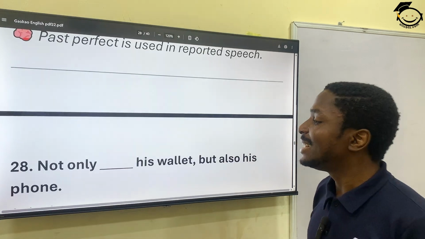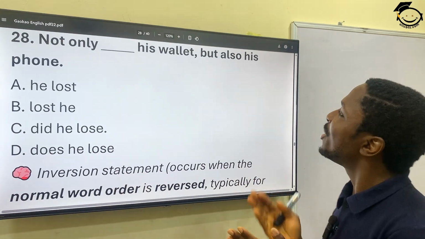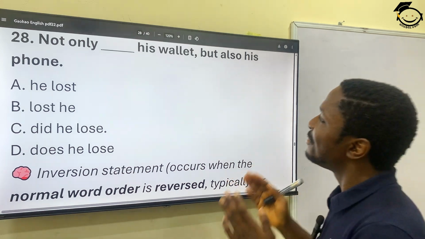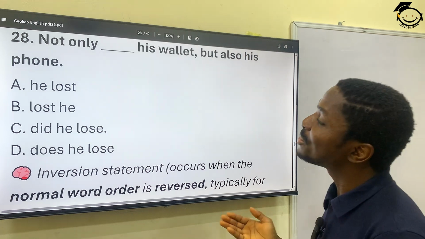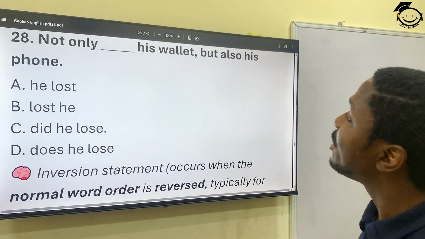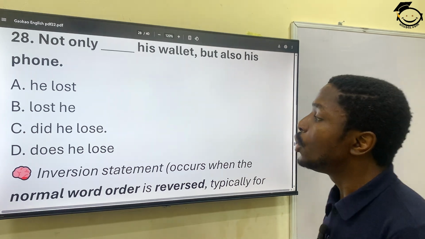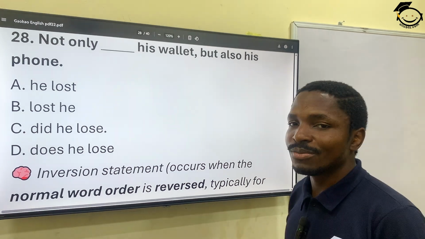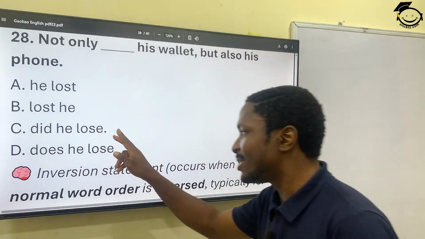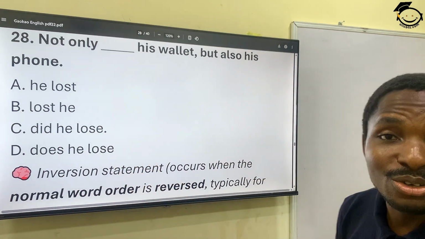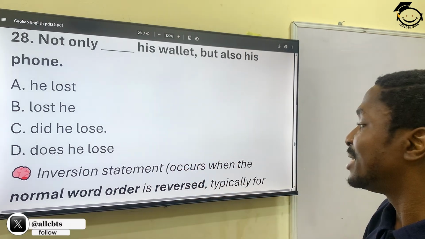28. Let me stop there because of time. Not only dash his wallet, but also his phone. Not only he lost his wallet, but also his phone. Not only lost his wallet, but also his phone. Not only did he lose his wallet, but also his phone. This is correct. Not only does he lose, no, did he lose. And this is also an inversion statement.